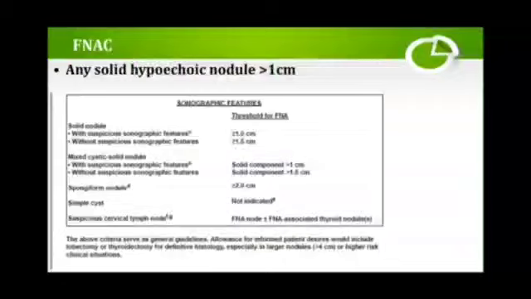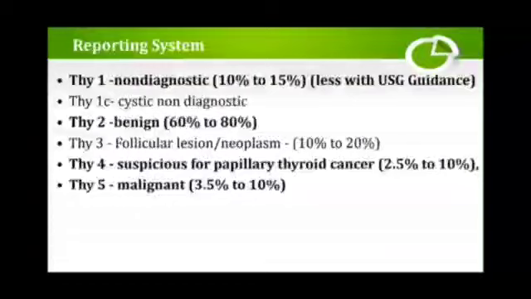What are the sonographic features and components that we see? Solid nodules, mixed cystic and solid nodules, a simple cyst, or suspicious cervical lymph nodes. Then the reporting system, Thyroid 1 to 5.